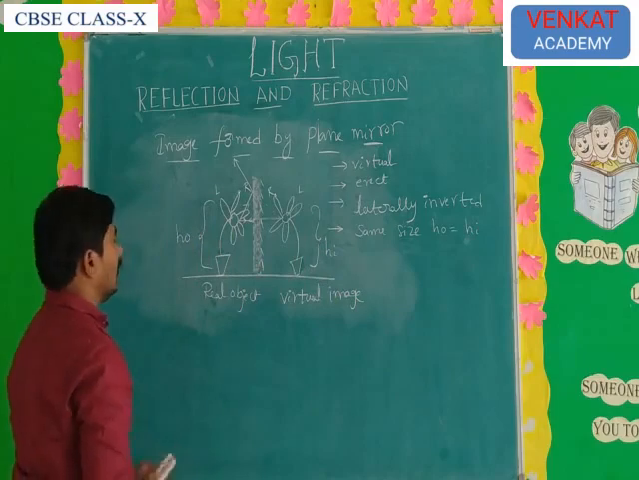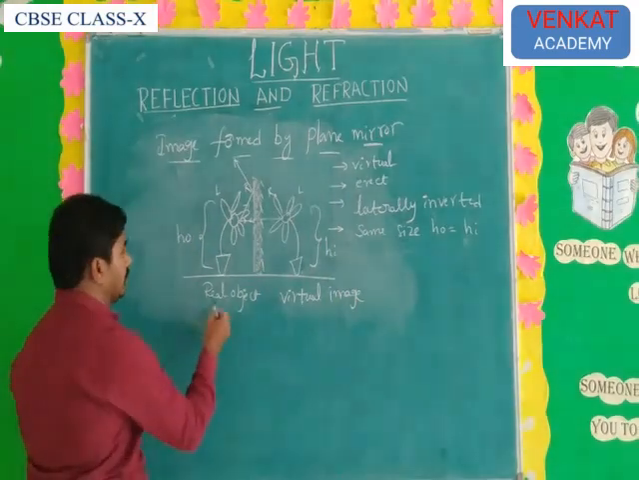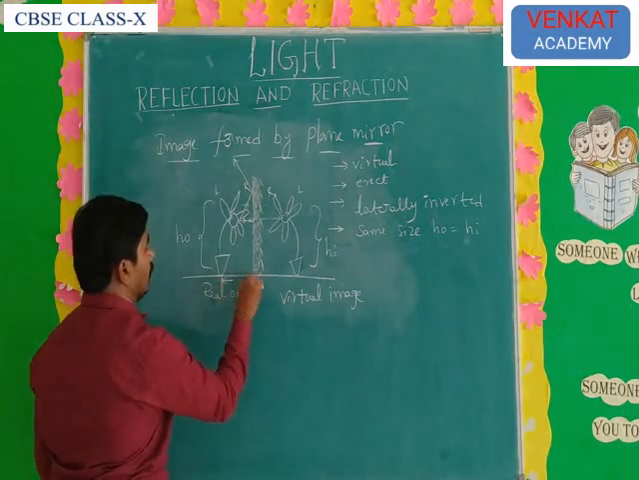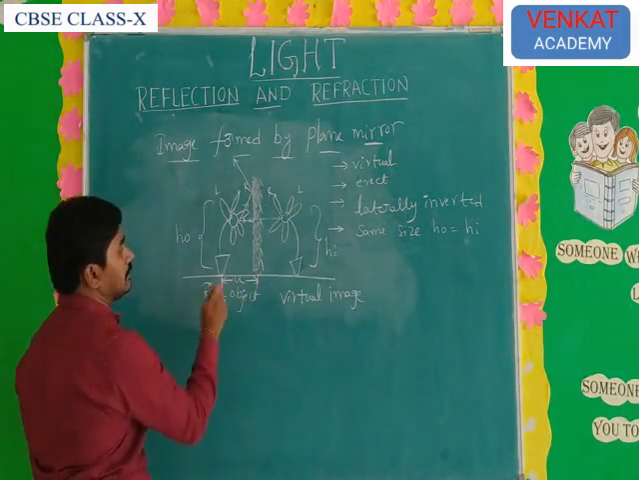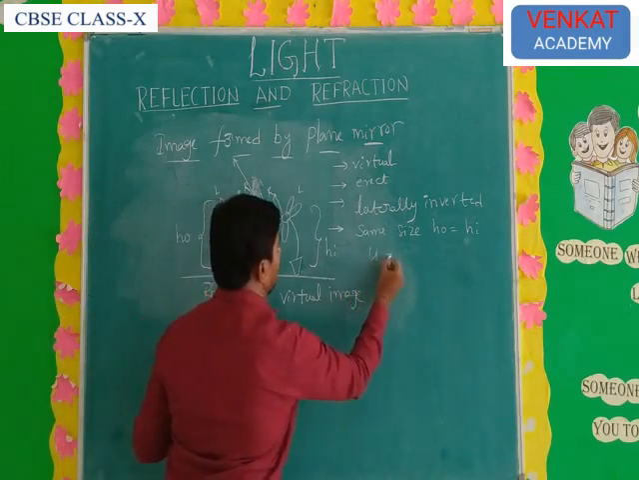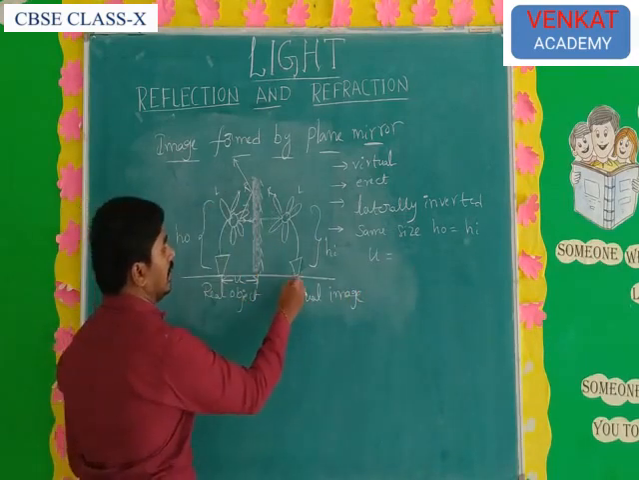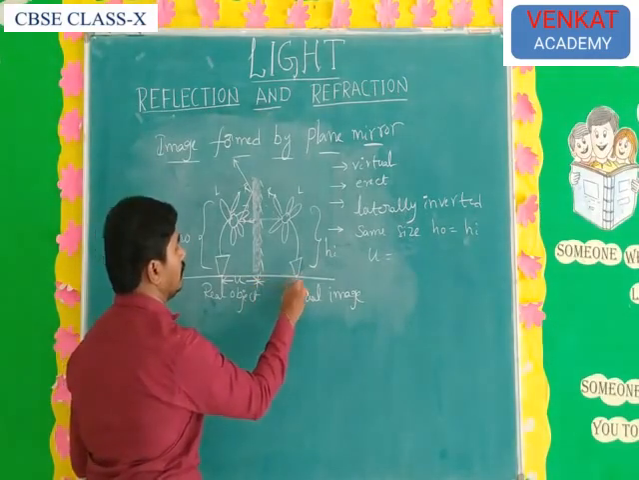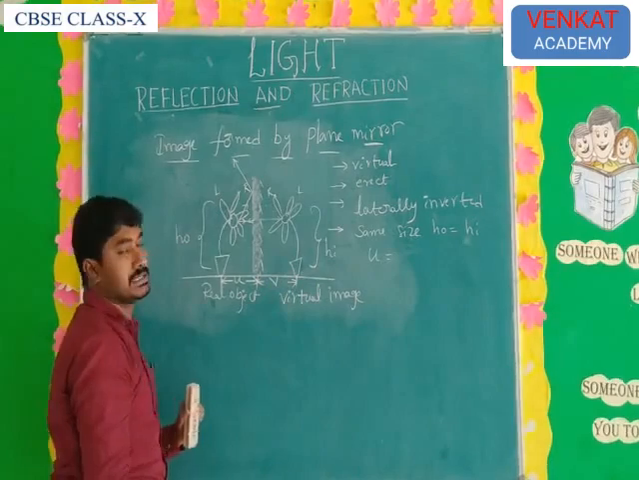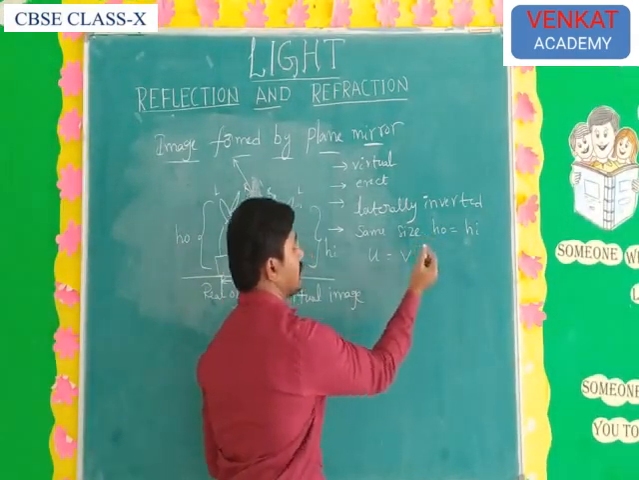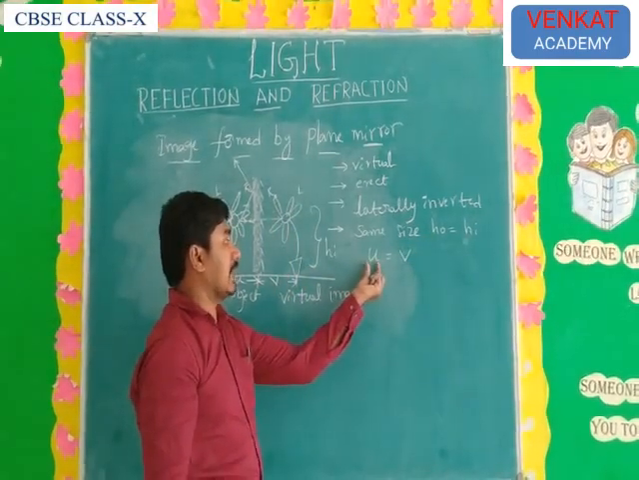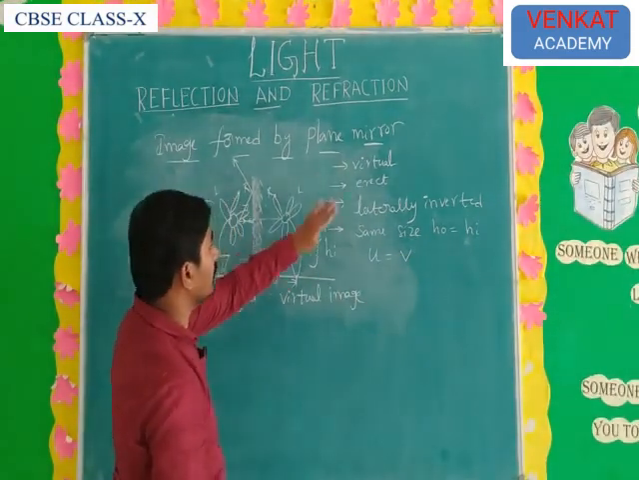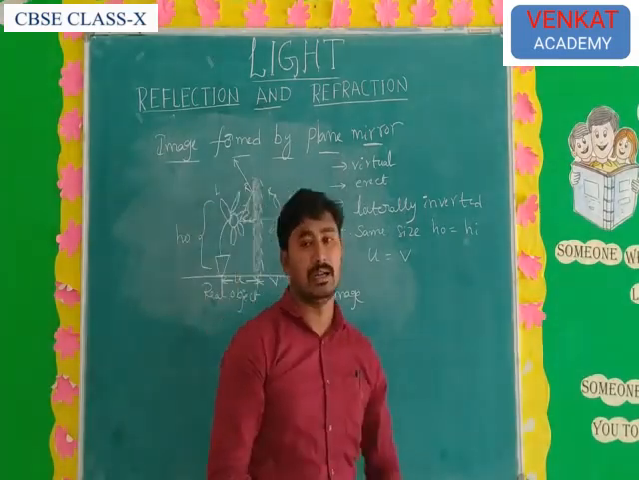Next, what is the distance of the object? Distance of the object means the distance from the object to the plane mirror. This is the distance here, and the object distance is written as U. And the distance of the image is the distance from the image to the plane mirror. That is the image distance. In a plane mirror, the distance of the object is always equal to the distance of the image. This is a very important point about plane mirrors.